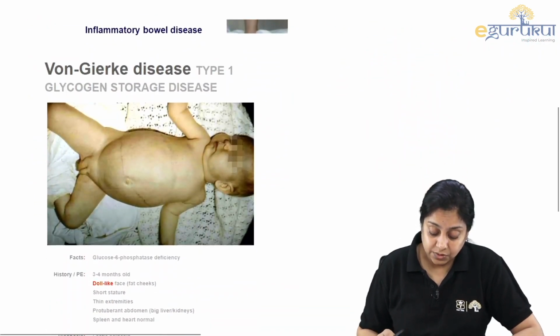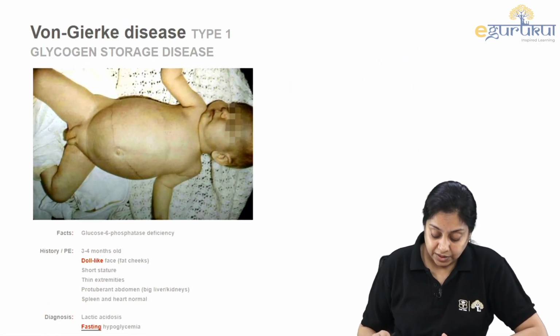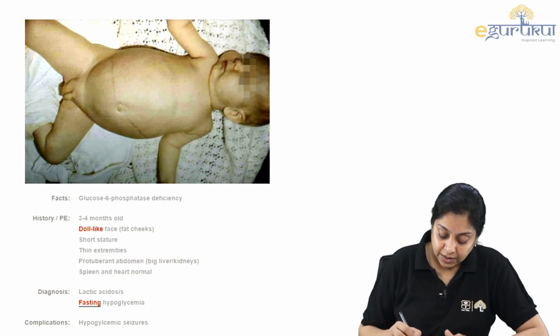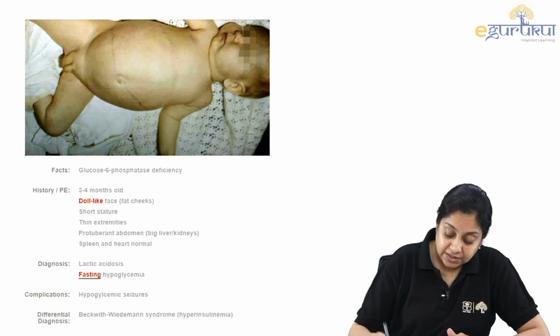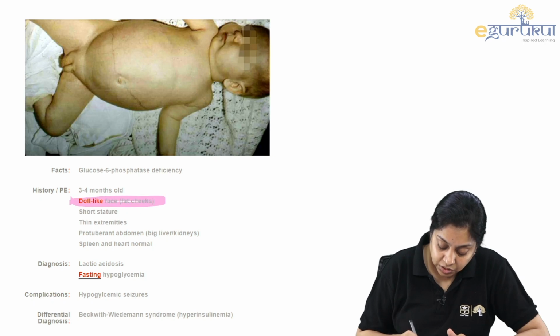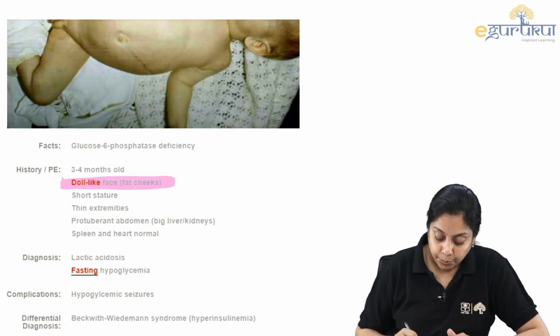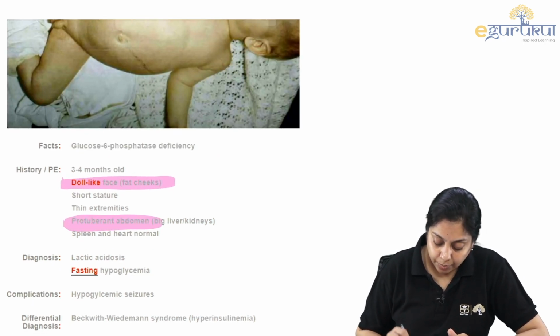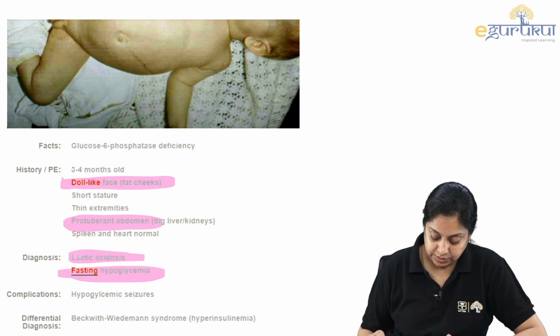Else they will give you something like this. What is the condition of this baby? Doll-like faces. This is another key point. Doll-like faces, protuberant abdomen, fasting hypoglycemia with lactic acidosis, right?